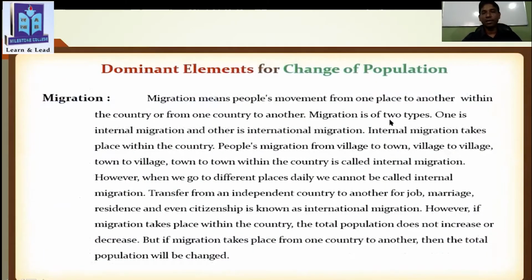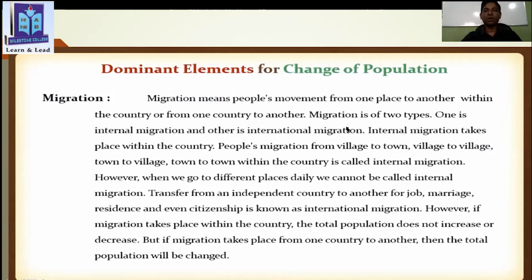Now dominant elements for change of population. What are the dominant elements? The first one is migration. So migration means people move from one place to another within the country or from one country to another country. So this is very important. What is migration? We must underline the first one.